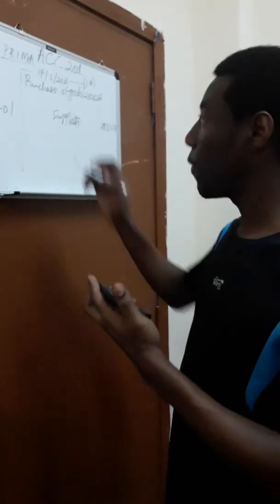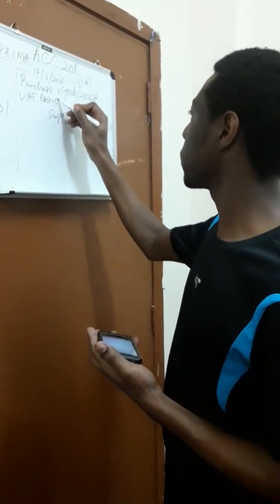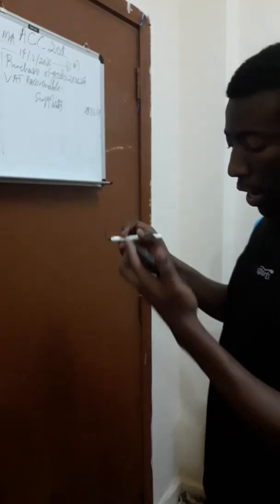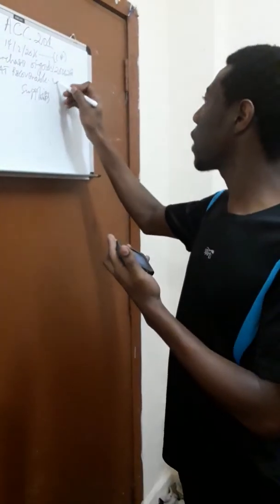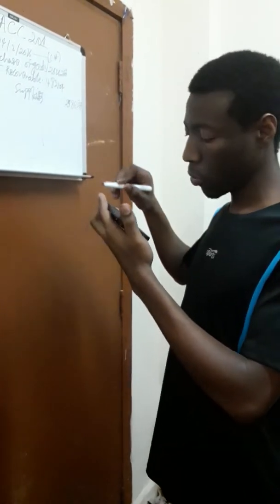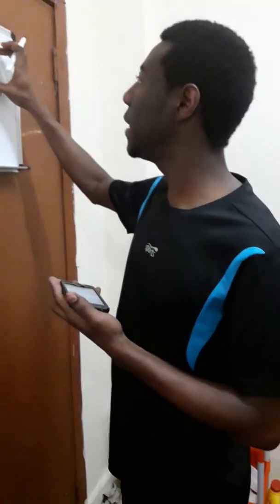Here we are going to have VAT recoverable. You're recovering the VAT from the purchases. Okay, when you buy, you will recover the VAT back from the state. So the amount is 482,104. Okay, so here now, if you add the debit side, it will not be equal to the credit again.